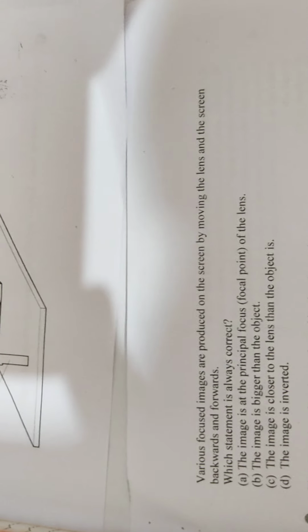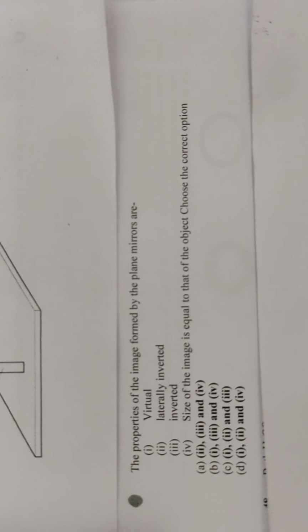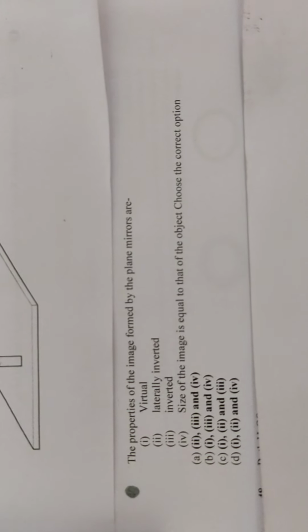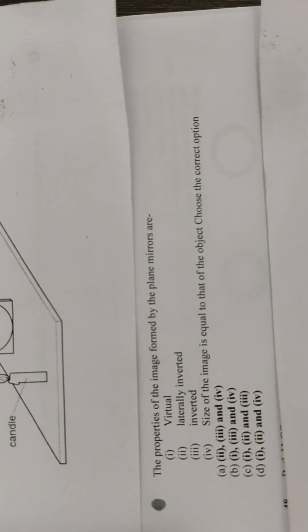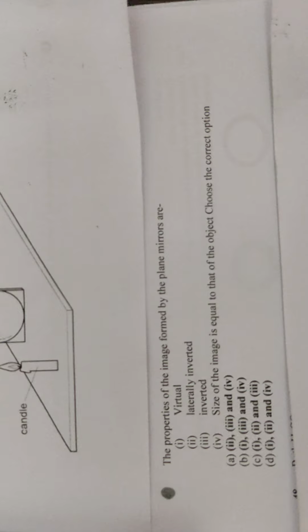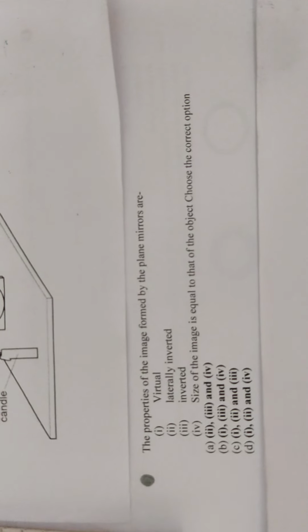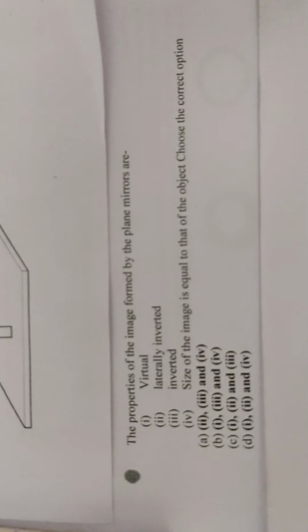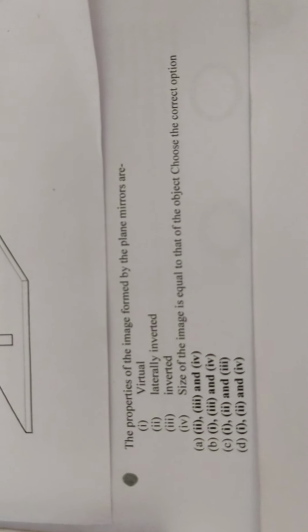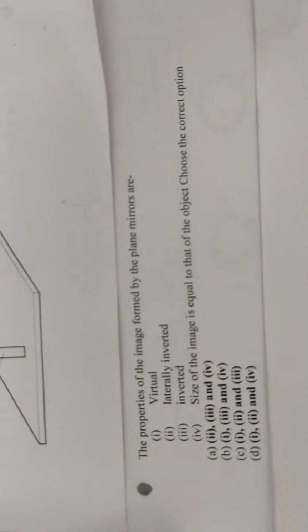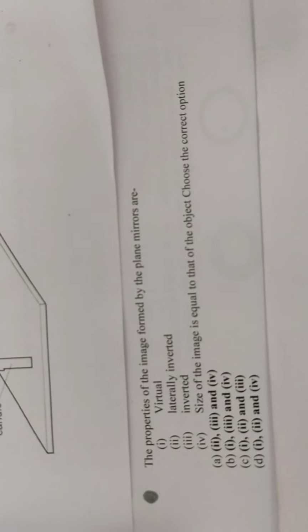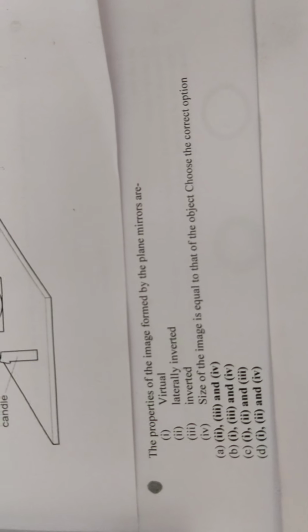So let's move to the next MCQ. The properties of the image formed by plane mirrors are: one, virtual; two, laterally inverted; three, inverted; four, size of the image is equal to that of the object. Choose the correct option. A, B, C, D are the options. In A, 2, 3 and 4 are correct. It means the image is laterally inverted, inverted, and the size of the image is equal to that of the object.